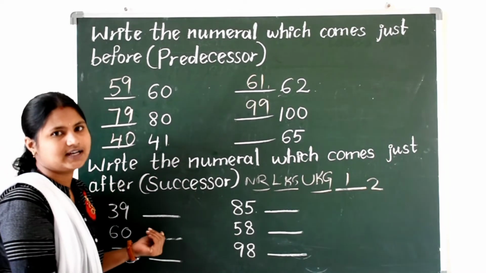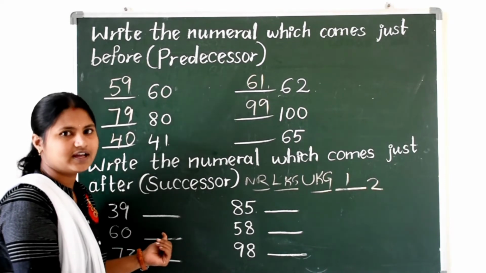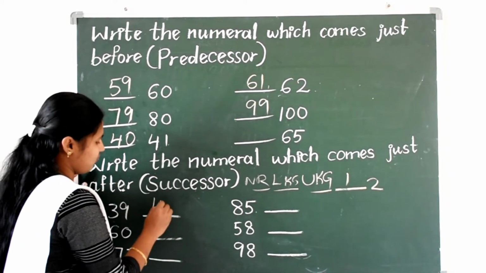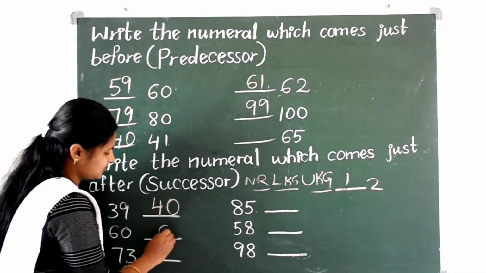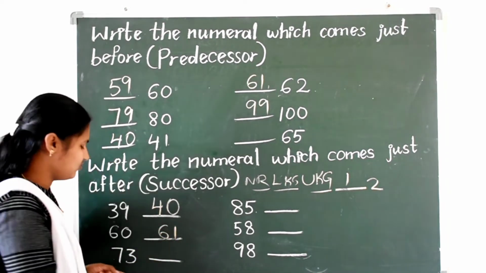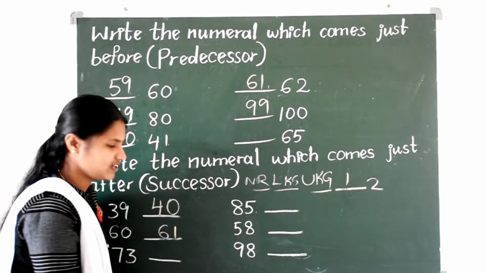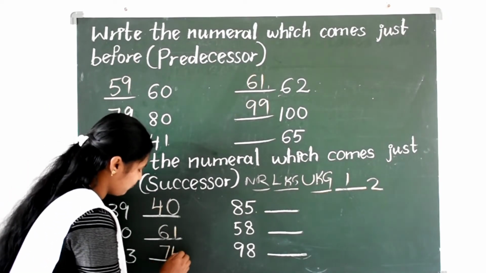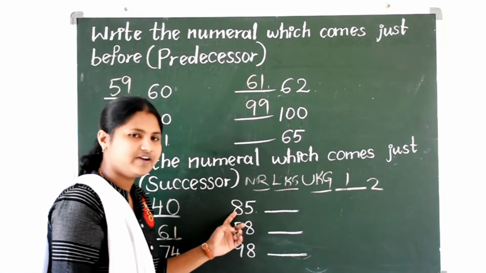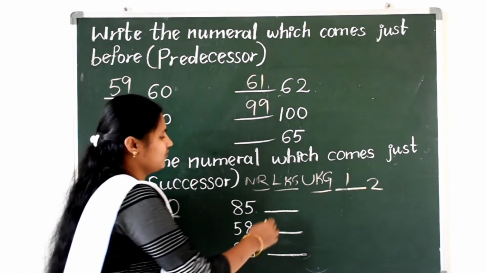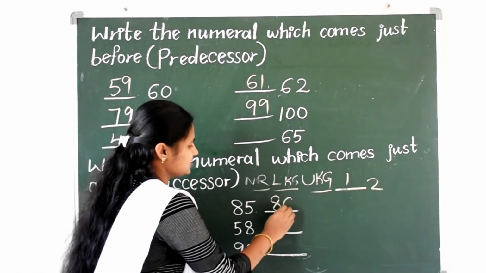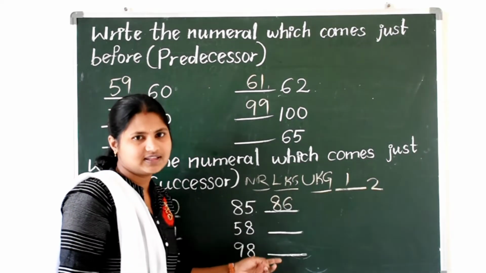After 39, yes, 40. After 60, 61. Very good. After 73, 74. After 85. The successor of 85 is what? Very good. 86. Can you try these two?